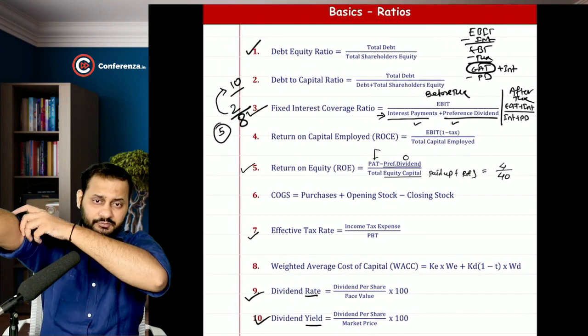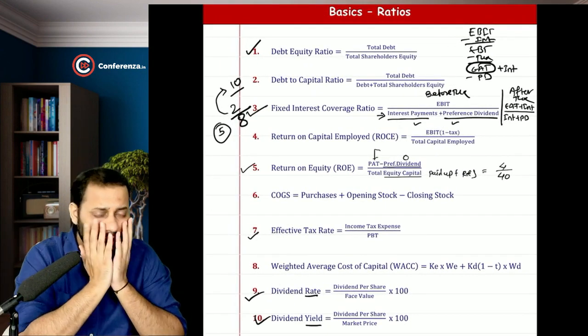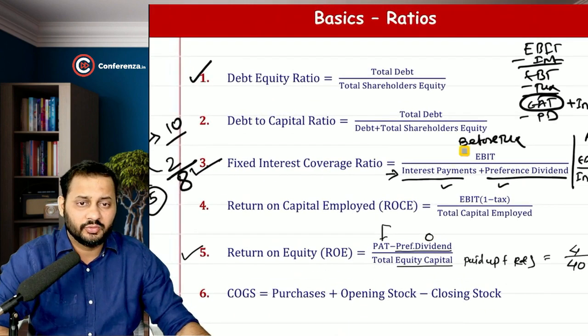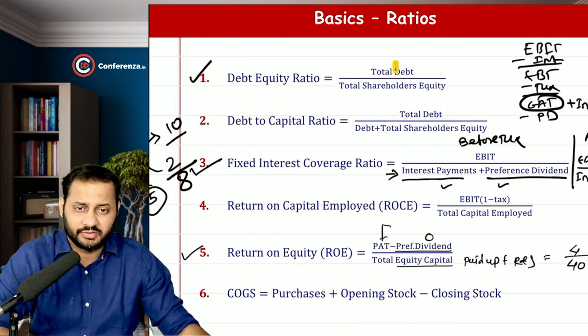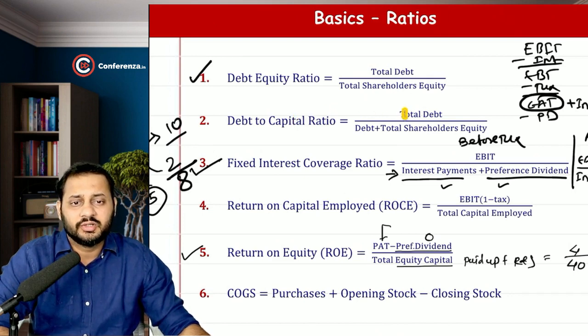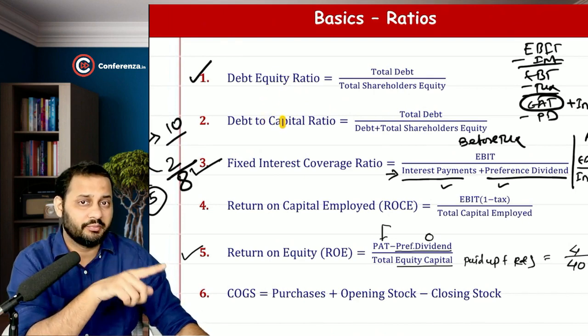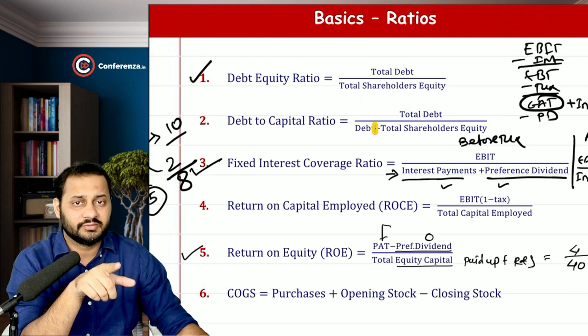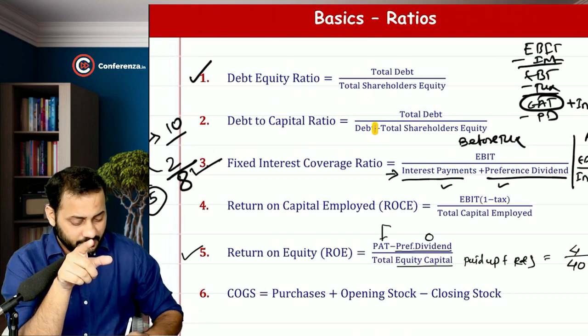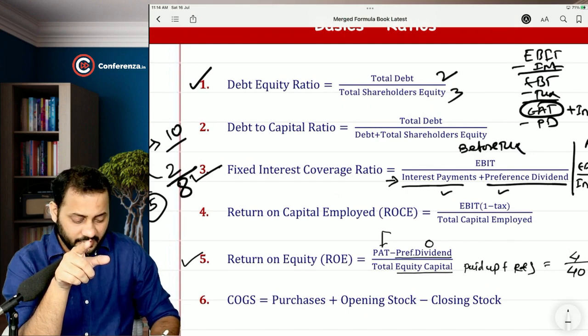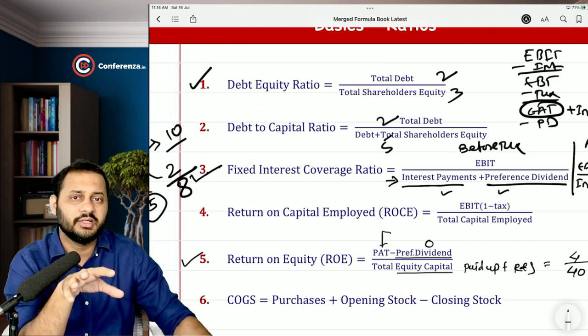Then we discussed lots of ratios, so I'm going to take you through those also. Debt equity ratio is nothing but the total debt in the company divided by shareholders' equity. So debt is outsiders' money, and shareholders' equity is owners' money. Debt to capital ratio is total debt divided by debt plus shareholders' equity. Understand the difference between the debt equity ratio and the debt to capital ratio: this capital includes the debt as well. So if I say 2 rupees is the debt and 3 rupees is the equity, in this formula it will look like 2 by 5, because the total capital will be in the denominator.